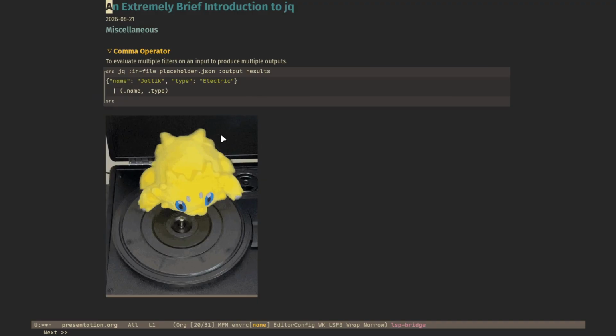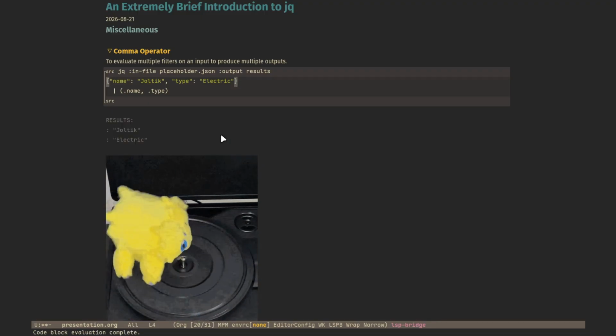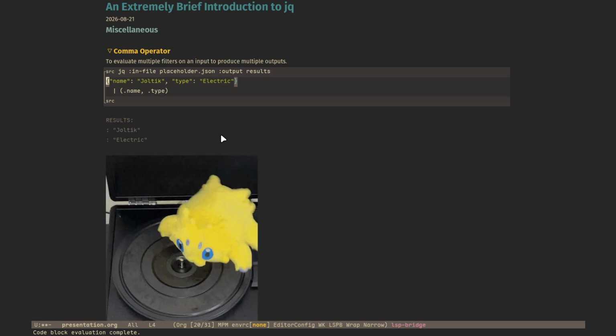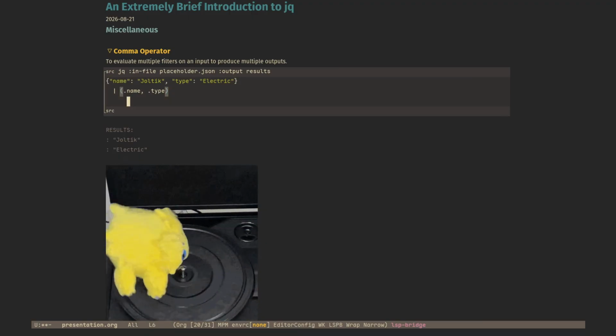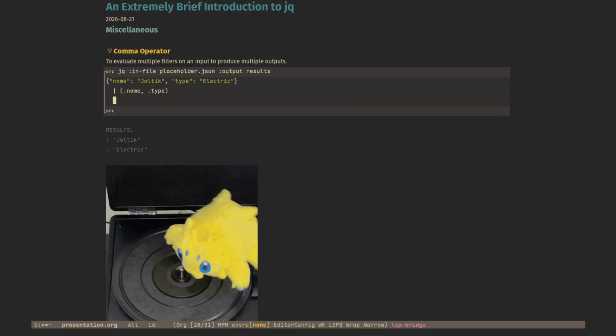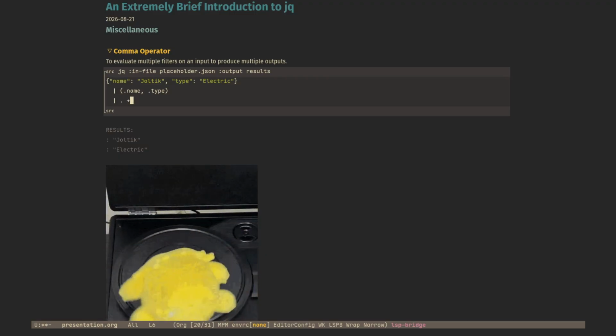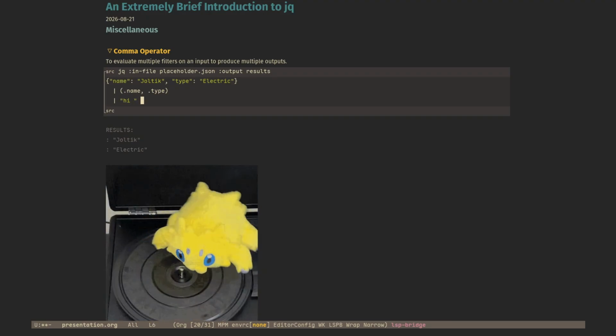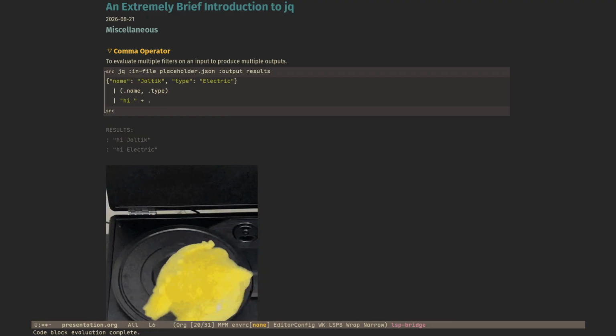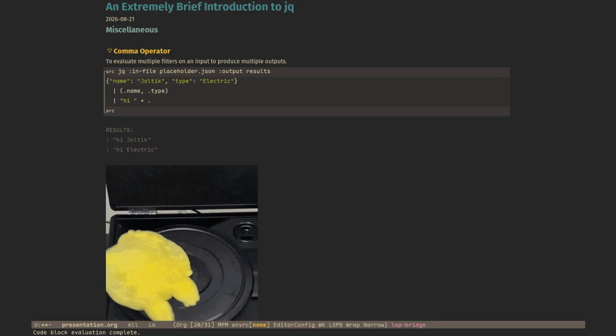Miscellaneous. So this is just some extras I wanted to cover. We can use the comma operator to evaluate multiple filters on an input to produce multiple outputs. I think of it as a sort of deconstruction. Here we go. We have multiple streams. We have Joltik and Electrik evaluated separately. And if you do anything on this, it will be evaluated separately. So let's do this plus hi. No, or hi plus this. Boom. It's evaluated separately. So we get hi Joltik, hi Electrik. All right.